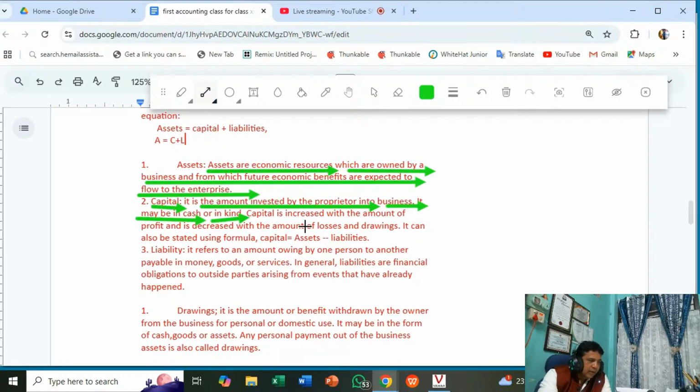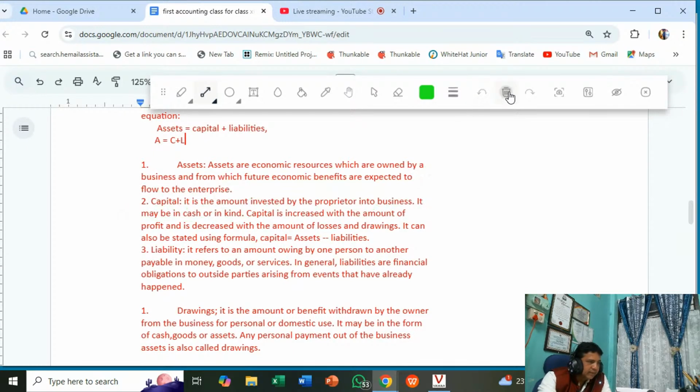Kind means, suppose that I have started a business with 50,000 rupees capital. This is cash. And I have some furniture. That furniture I also use for business purpose. That is in kind. Furniture brought into business in kind. That is my private property brought into business. It will be considered capital. Okay. So that is in kind.